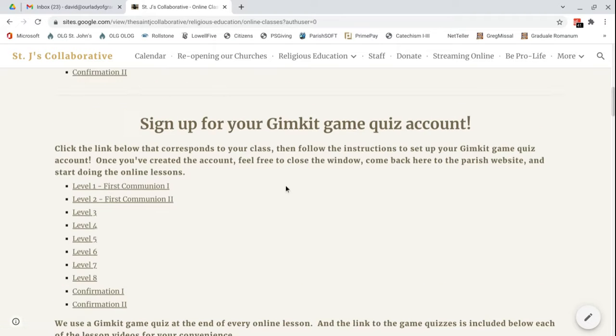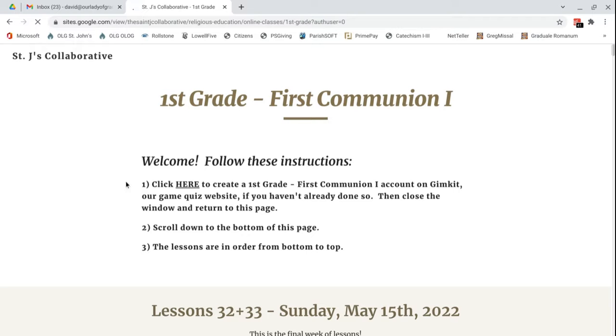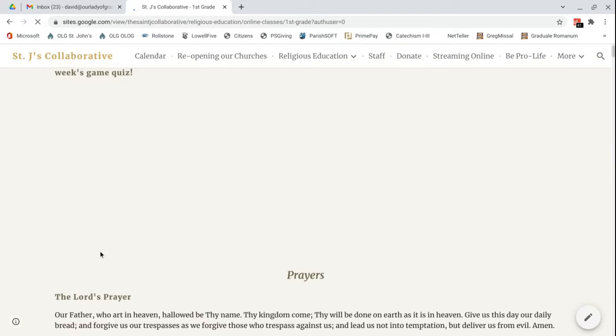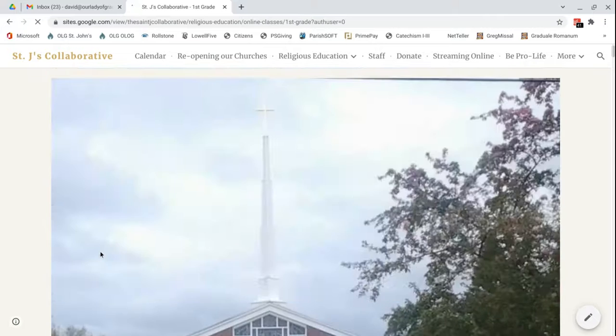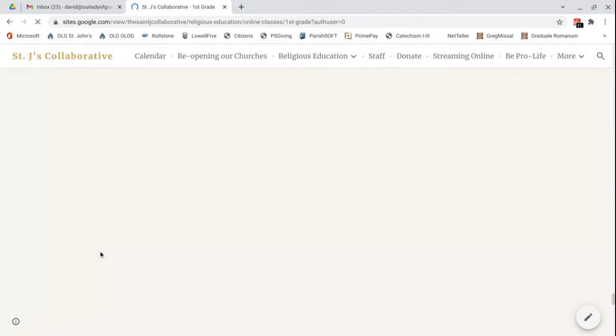Now, if you didn't see this page and you went straight to the First Communion 1 online classes, you're still okay, because I've told everyone to follow these instructions, and the first step is to create that GimKit game quiz account. So hopefully people will see this in one way or another, and it should be all set. So when they're accessing these online lessons for the first time, they should create this GimKit account, and then scroll down to the bottom of this page, because the lessons are in order from bottom to top. So they scroll all the way down. Here we go. Once you hit the pictures of the churches, you've gone too far. So let's wait for it to load.